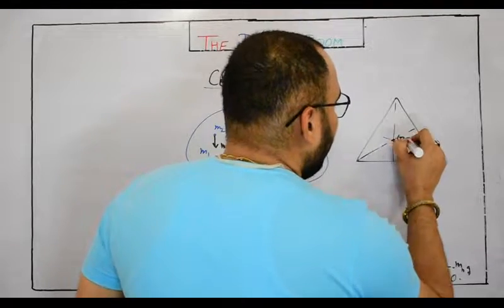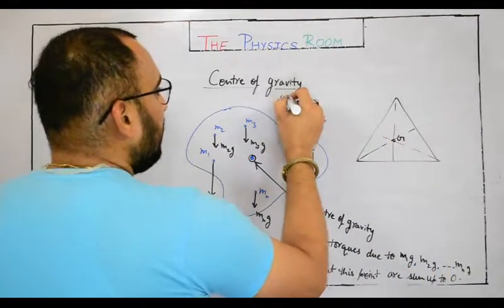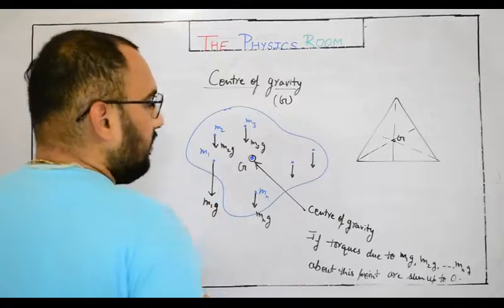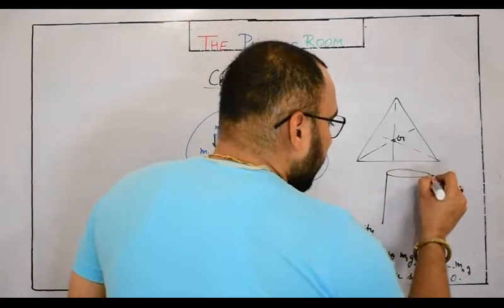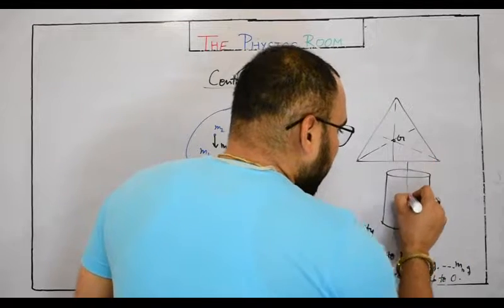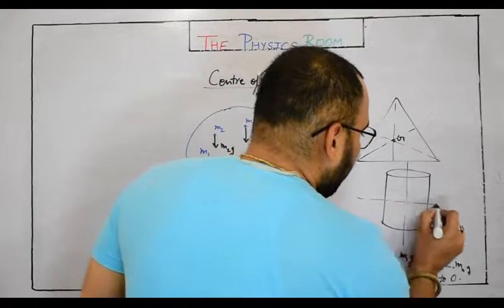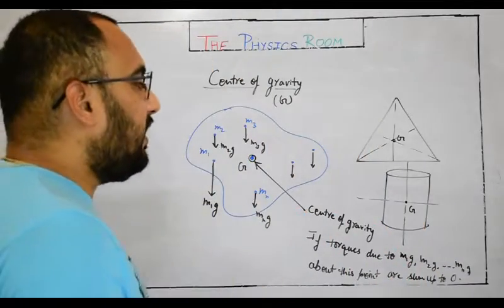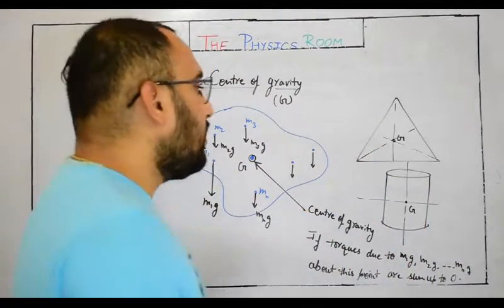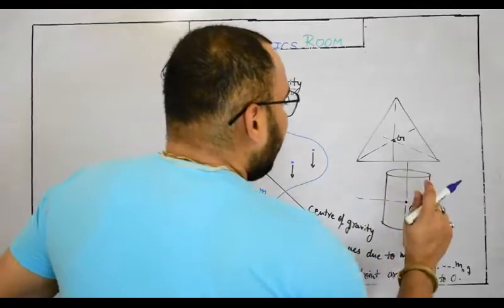At this point, it is the center of gravity, represented by capital G. For a cylinder, you can also find the center of gravity. There is a table given in your book. For this, it is exactly in between, at the intersection of its geometrical axis, which bisects it.